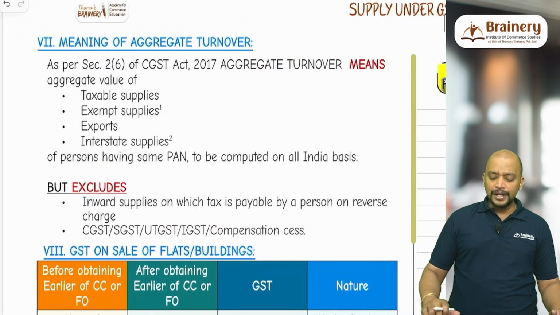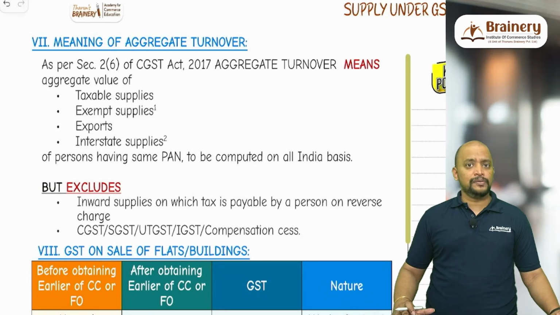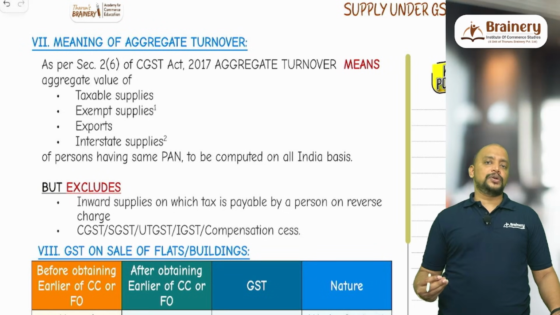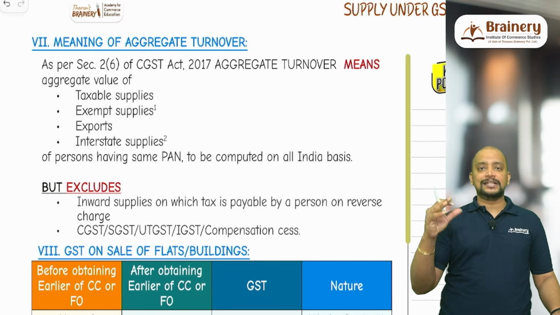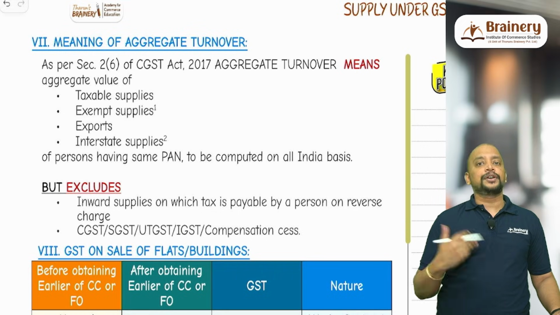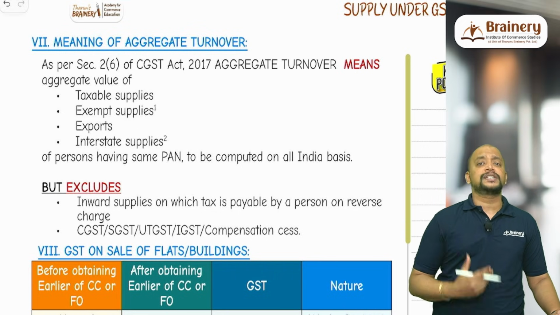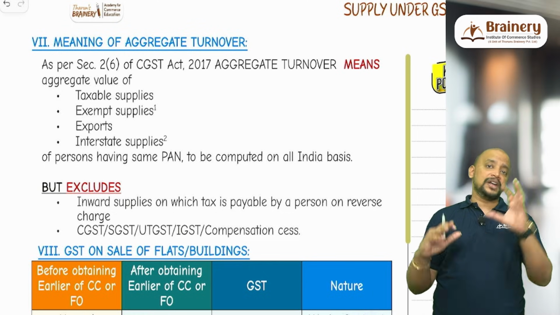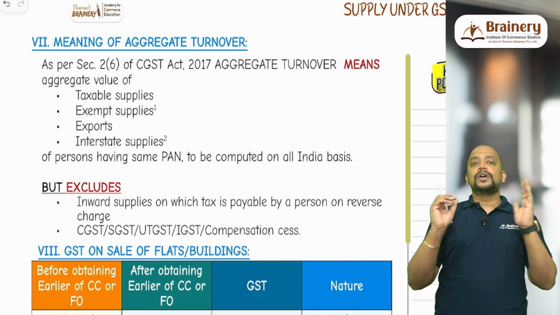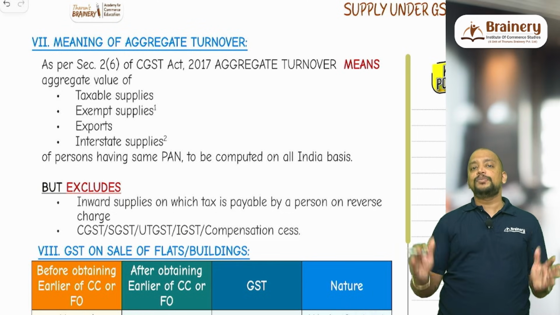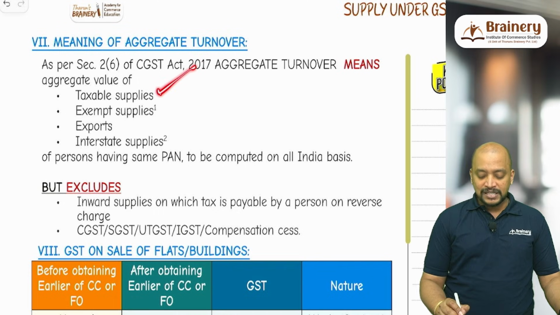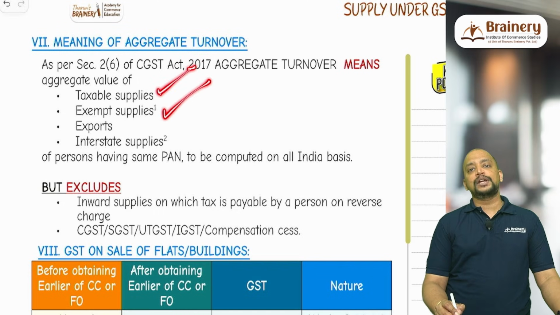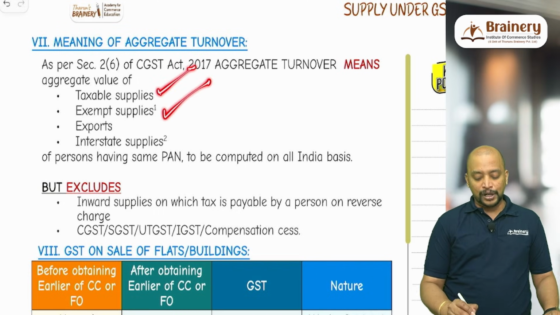Then next you can see the meaning of aggregate turnover. Determining the aggregate turnover is useful in many places in GST: registration, composition scheme, applicability of e-invoice, applicability of QRMP scheme, and HSN. There are many places where we come across aggregate turnover. So what is that aggregate turnover? All these four will be included in aggregate turnover. Taxable supplies will be included, exempted supplies will be included, and exempted includes non-taxable supply also.